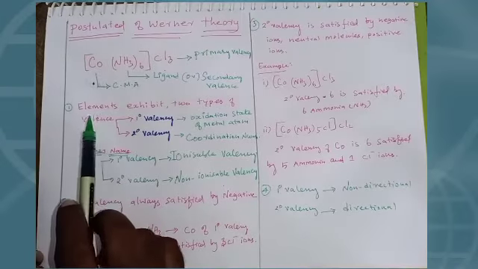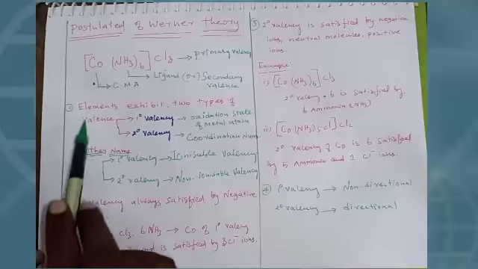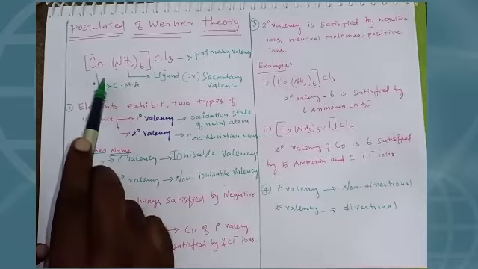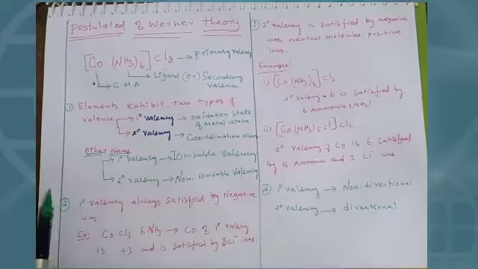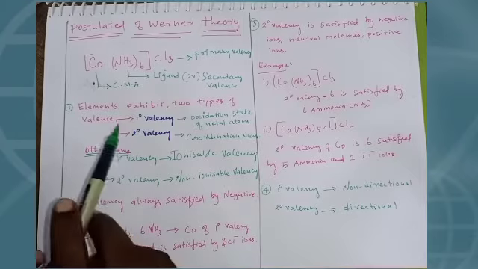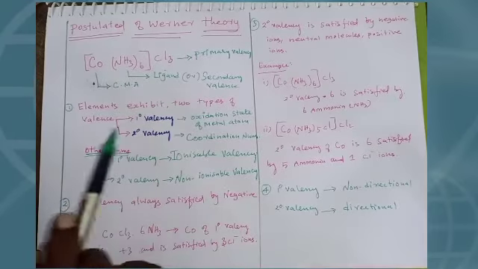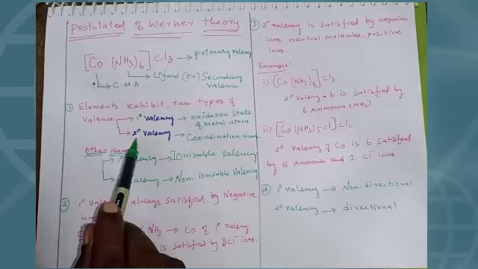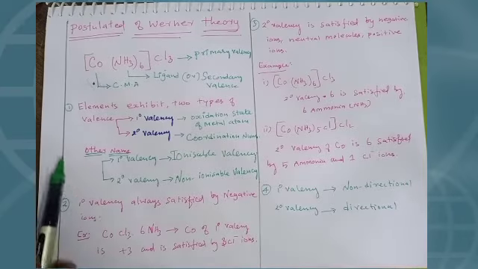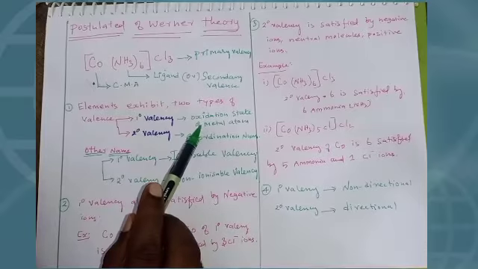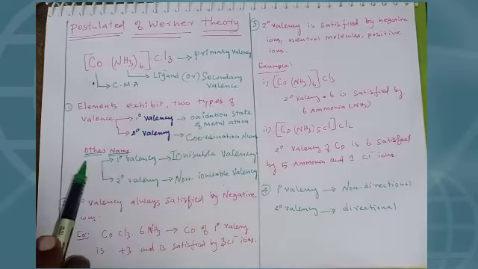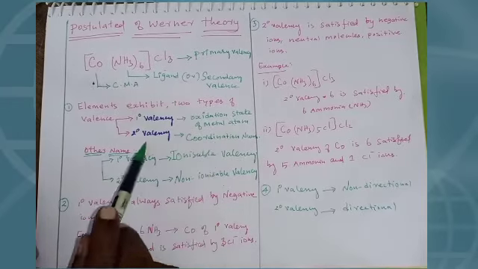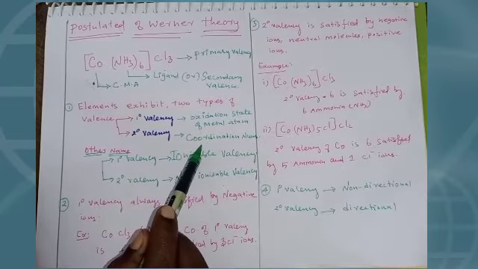And dear students, let us see the postulates of Werner theory. This is the first postulate. Each element, that means the central metal atom, exhibits two types of valencies in coordination compounds. One is a primary valency, another is a secondary valency. Primary valency corresponds to the oxidation state of the metal atom, and secondary valency corresponds to the coordination number.